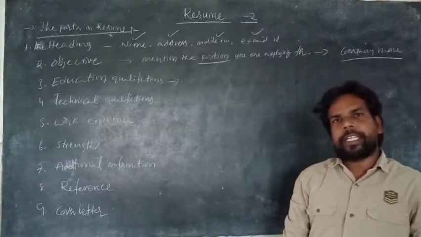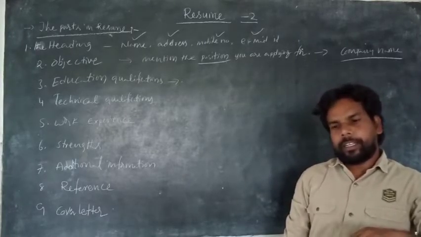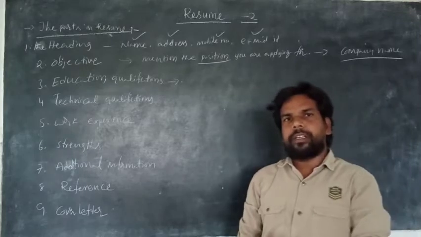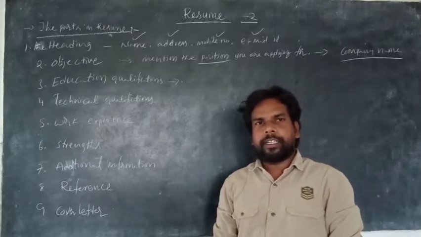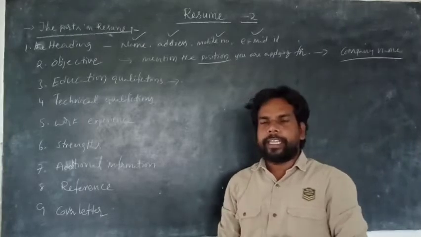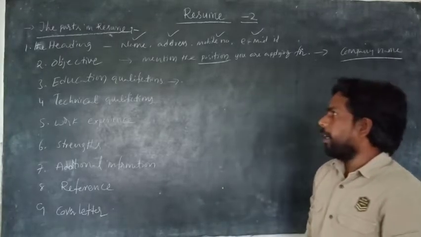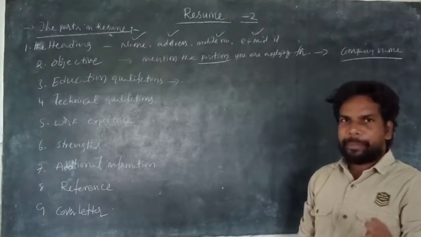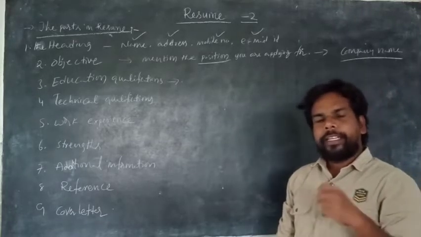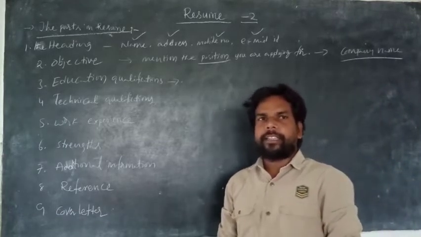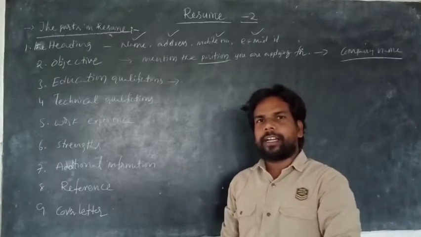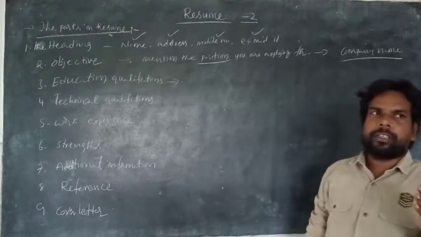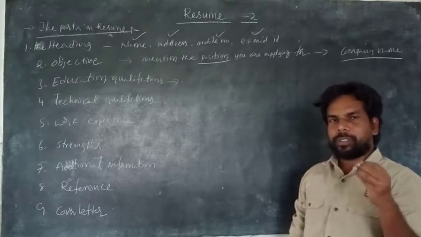Next one, educational qualifications. You have to write educational qualifications in reverse chronological order. Reverse chronological order means from the recent degree to the last degree. For example, if you recently completed MBA, you start educational qualification with the MBA only. MBA, degree, intermediate, and 10th class. You have to follow descending order, not ascending order.